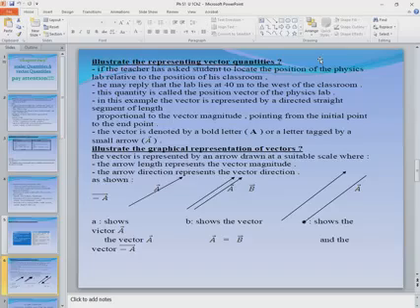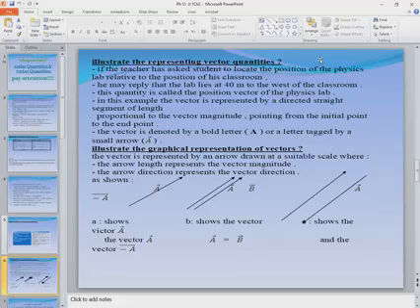This quantity is called the position vector of the physics lab. In this example, the vector is represented by a directed straight line. As the magnitude increases, of course, the length of this arrow will increase. And always this arrow points to the direction.